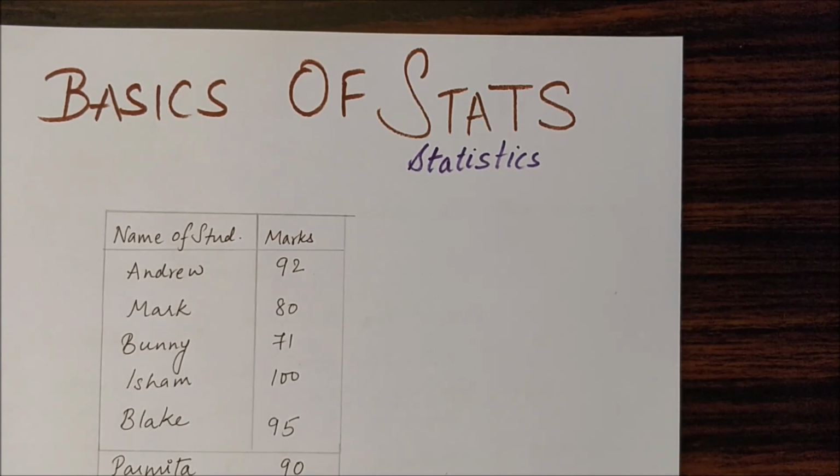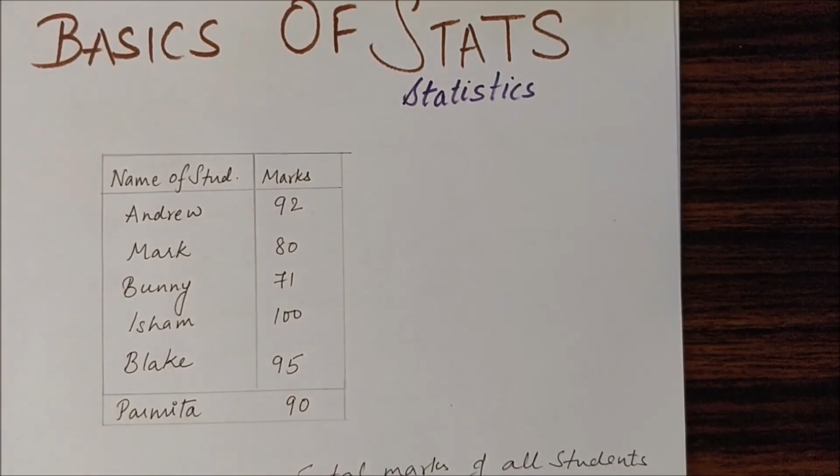Here I've just taken the marks in my maths class and noted them down. These are Andrew 92 marks, Mark 80 marks, Bunny 71 marks, Ishan 100 marks and Blake 95 marks. And me, Parmita, got 90 marks. Just by seeing these numbers, I can judge whether I am the worst performer, the best performer or the average performer. Now, take a pause in the video and check how many students are above me.